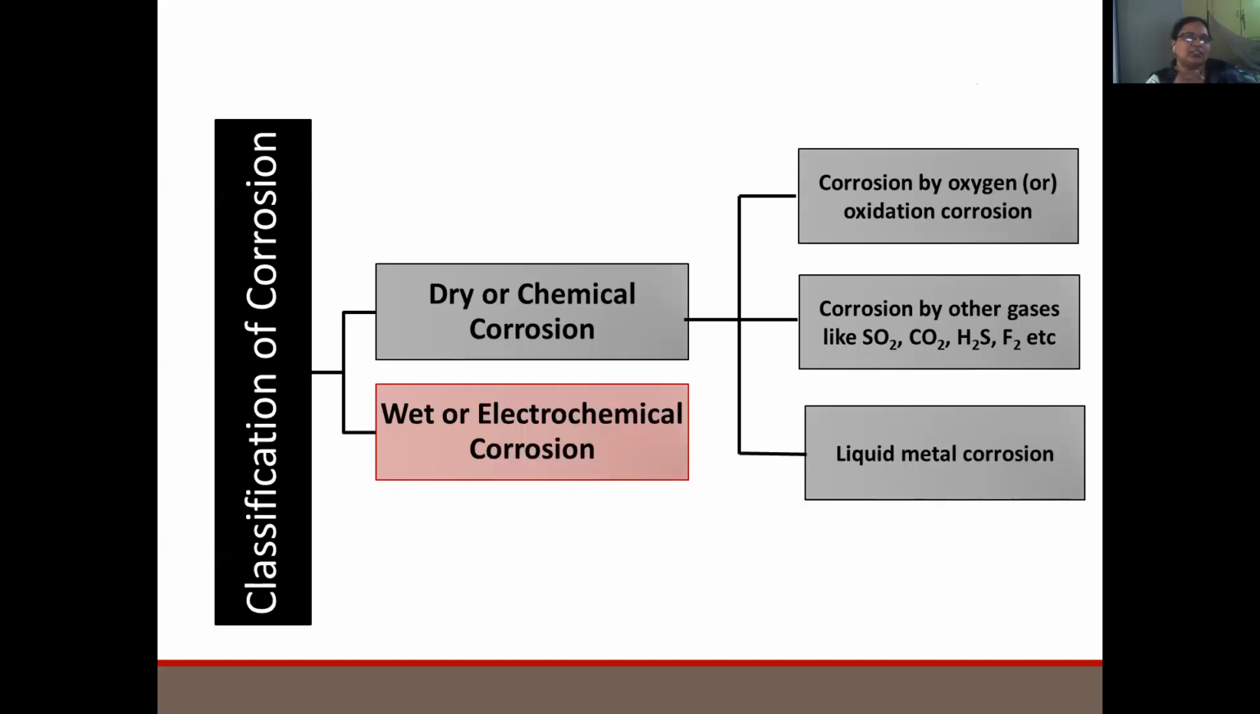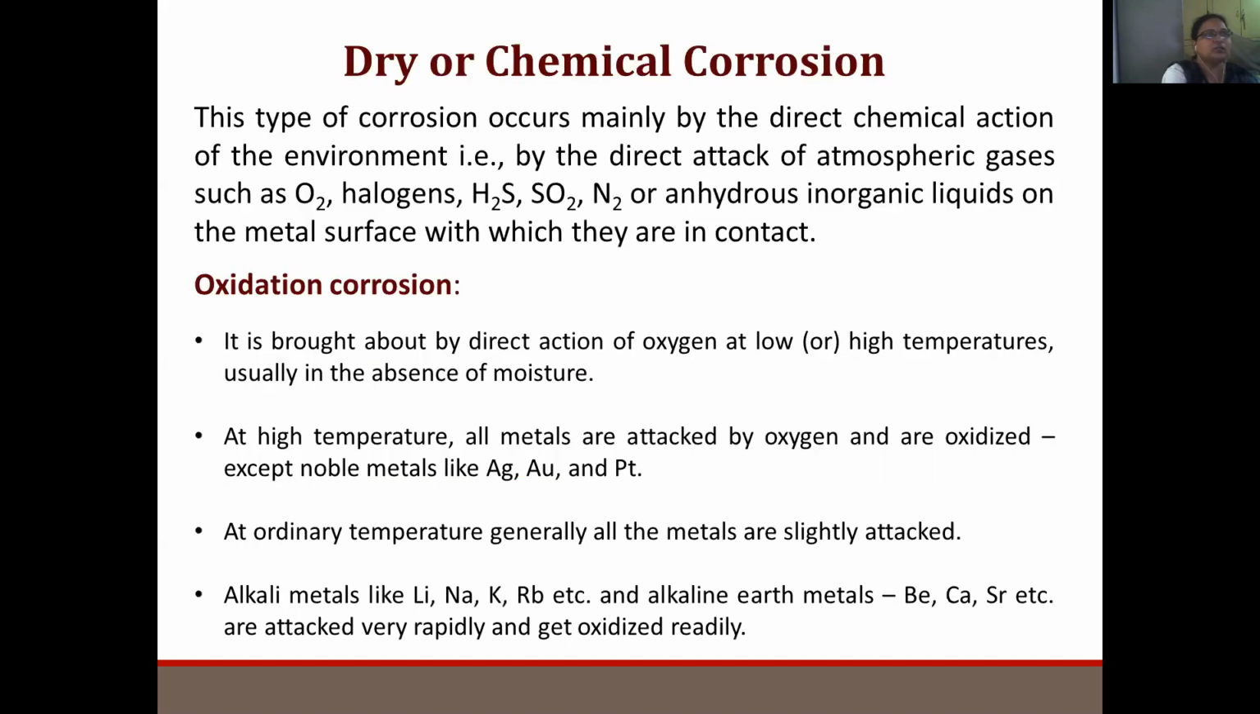Now coming to the theories of corrosion, or classification, you can say. These are classified into two types: dry or chemical corrosion and wet or electrochemical corrosion. Dry or chemical corrosion is again classified into three types: corrosion by oxygen or oxidation corrosion, corrosion by other gases, and liquid metal corrosion. So we are now going to go into detail on dry or chemical corrosion.